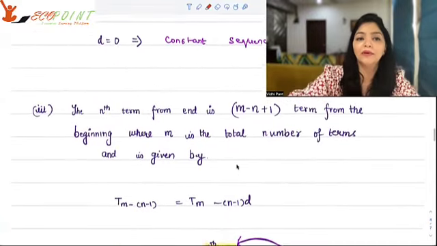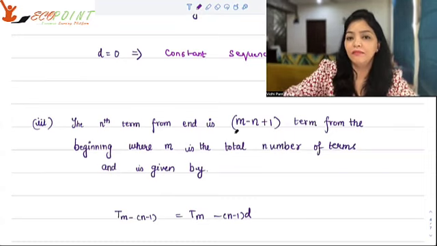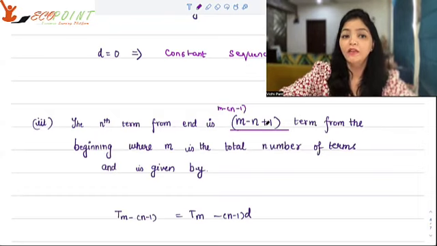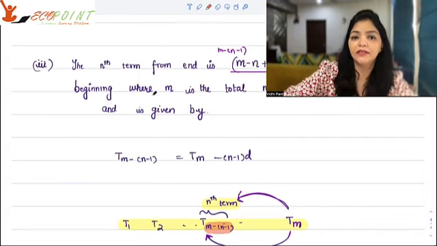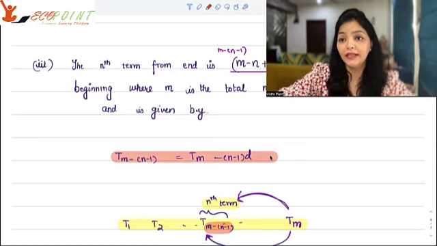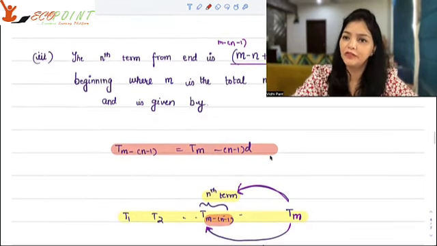So please remember that the nth term from the end is the m minus n plus 1 term from the beginning, where m is the total number of terms, and it is given by Tm, your last term, minus n minus 1 times D again. See, because the common difference is always the same.